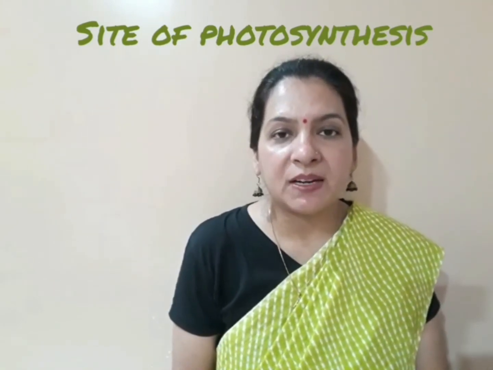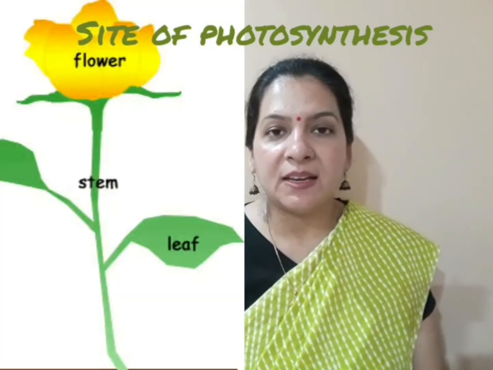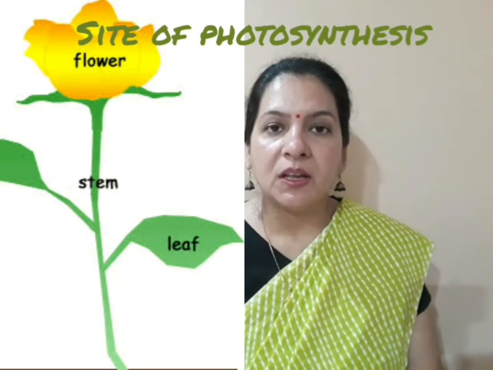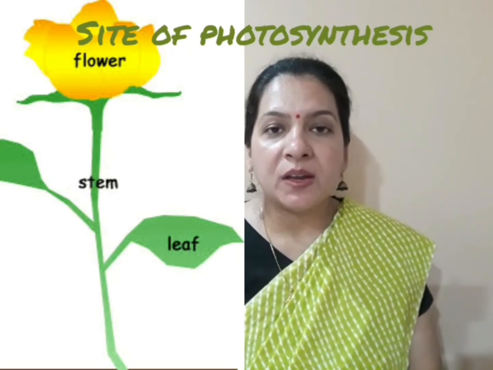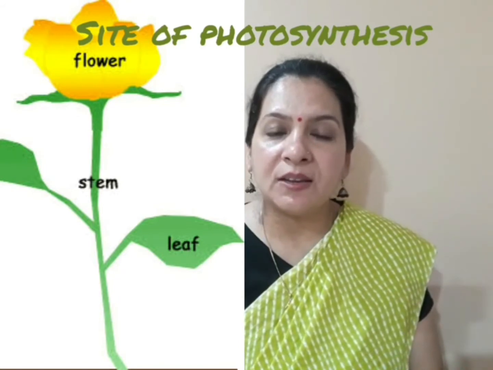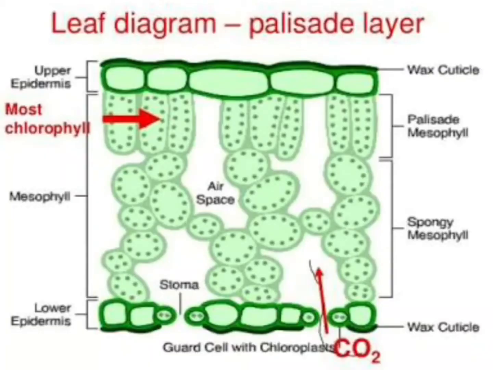Hello everyone. The question is, where does photosynthesis take place in a plant? Yes, photosynthesis takes place in the green parts of the plant, which are mainly leaves and sometimes green stems also. Now the question is, where exactly does photosynthesis take place in a leaf? For this, let us observe the cross section of a leaf.